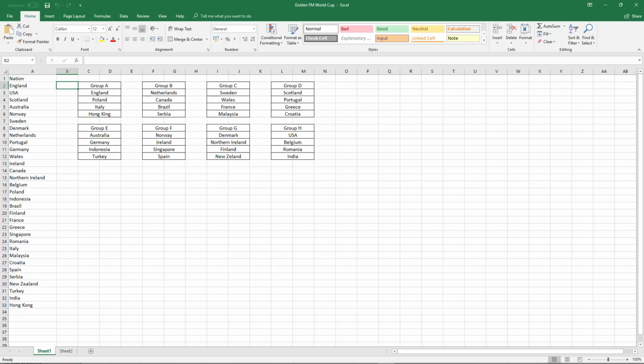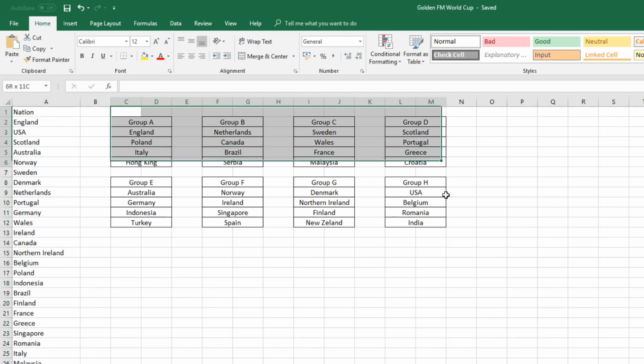If you haven't watched my other World Cup experiments recently, you probably won't know what this is all about. Essentially what I have done is put these 32 nations into a real World Cup scenario, the 2018 World Cup in Russia, using the Football Manager 2018 editor. These are the groups that were drawn. I drew them randomly, though I did do a sort of seeding system, and we've ended up with these groups.